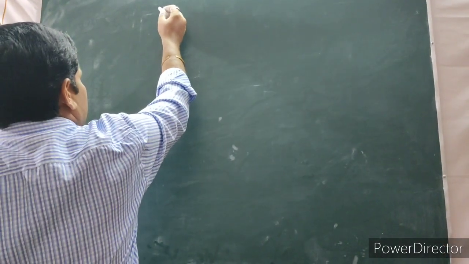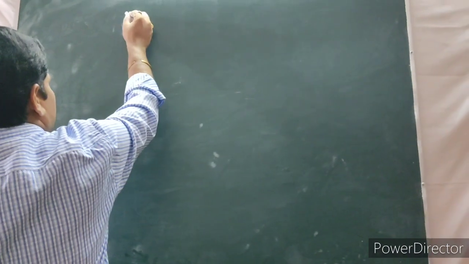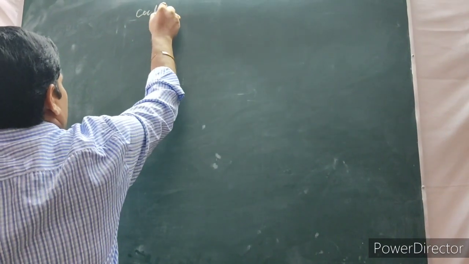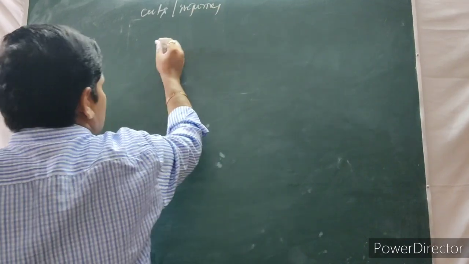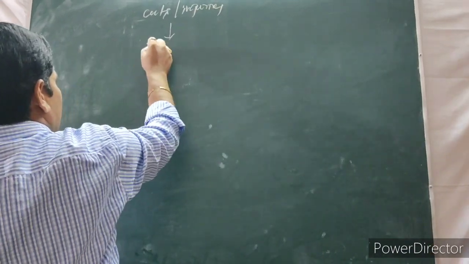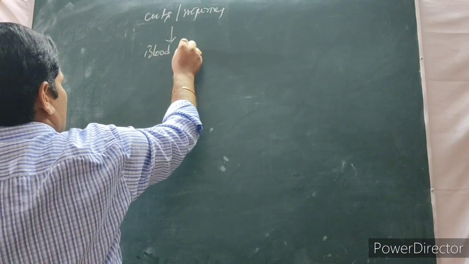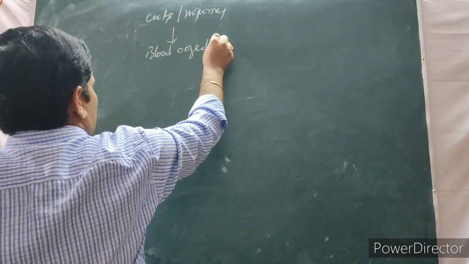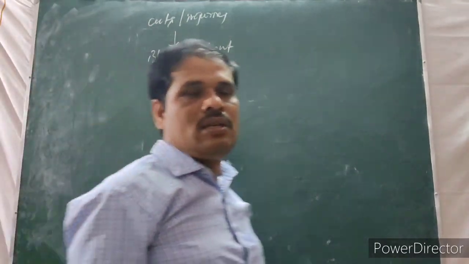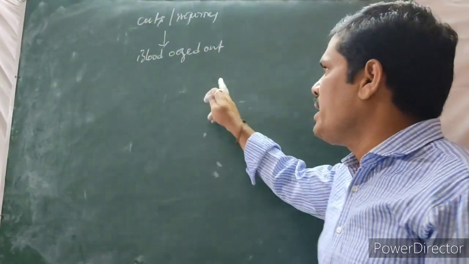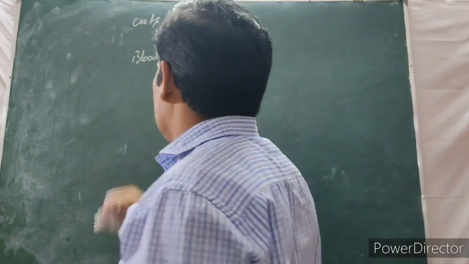So here, a person meets an accident, cuts or injuries happen. So what happens? Blood oozes out, or nothing but what? Bleeding is done. Because of that bleeding, then what happens?